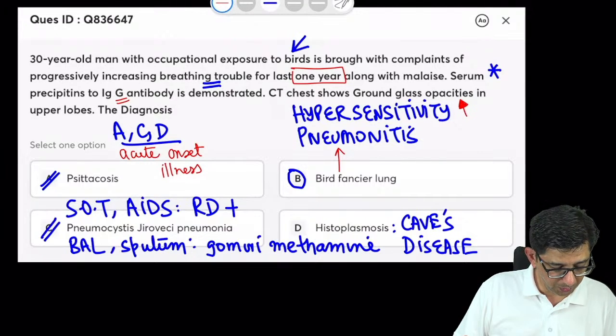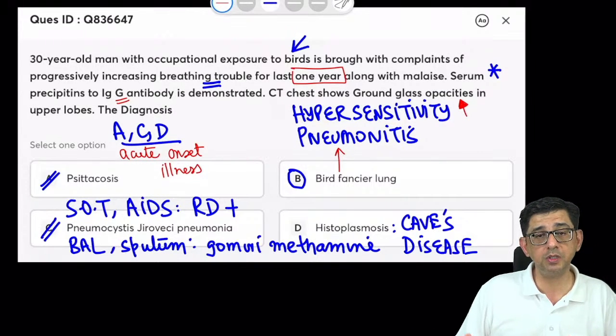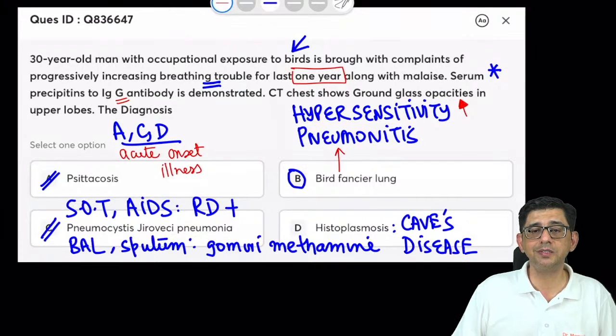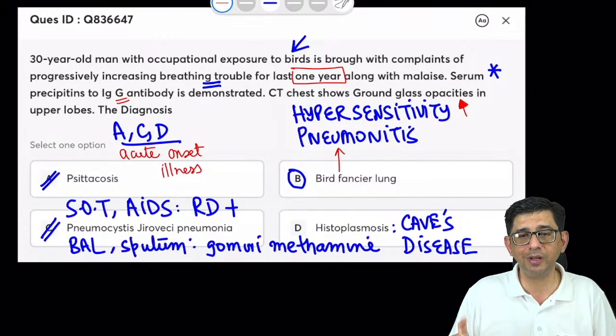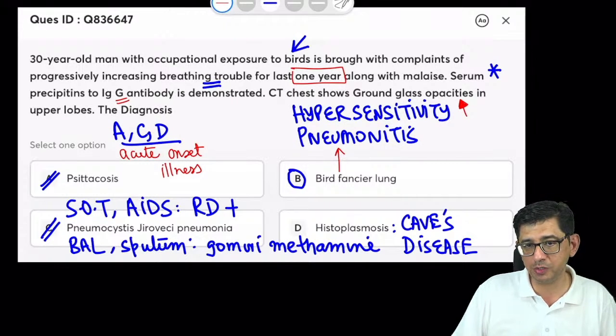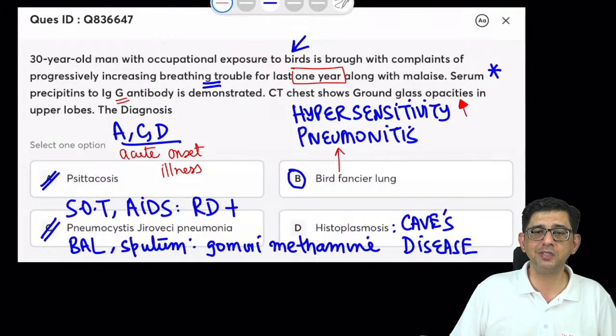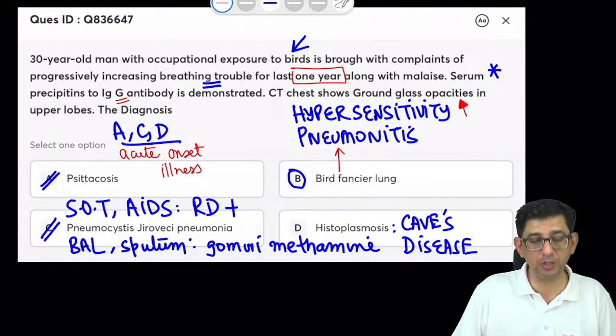Yes, ABPA has elevated serum precipitins. Great. That is again an allergic reaction. What do precipitins mean? It's not antibody, it's immune complexes. Serum precipitins basically means immune complexes which are demonstrated. So it's a chronic onset illness. IgG class of antibodies are present here. And the correct answer for this one would be option number B.